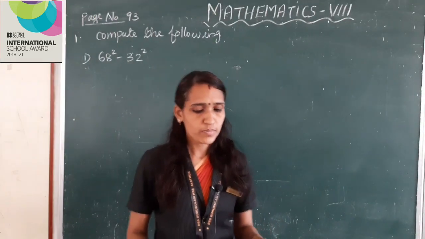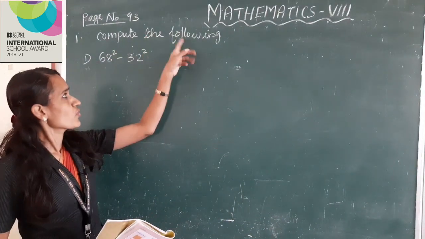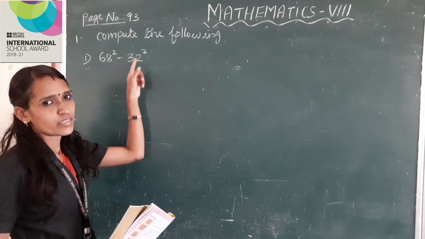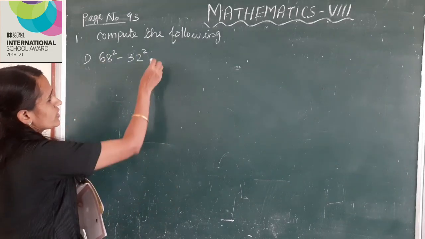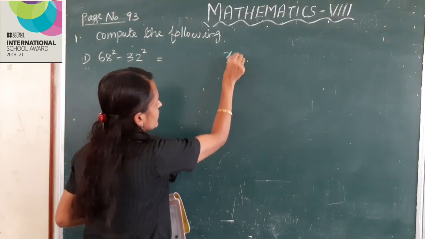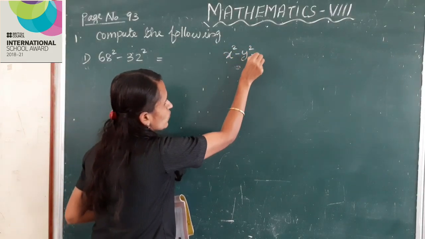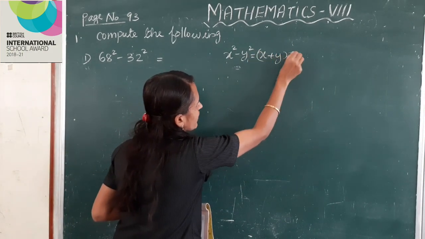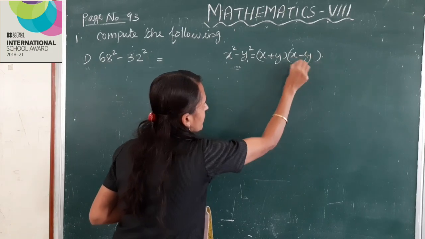Let us do a problem. Compute the following. First question, 68 square minus 32 square. This is the form x square minus y square is equal to x plus y into x minus y.